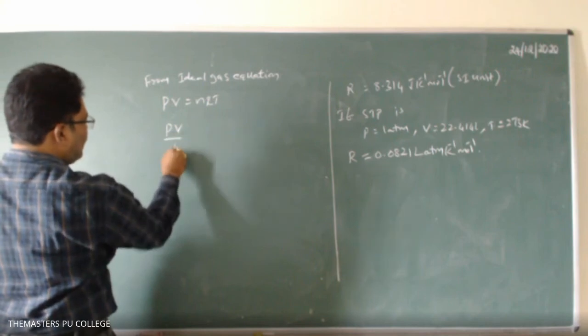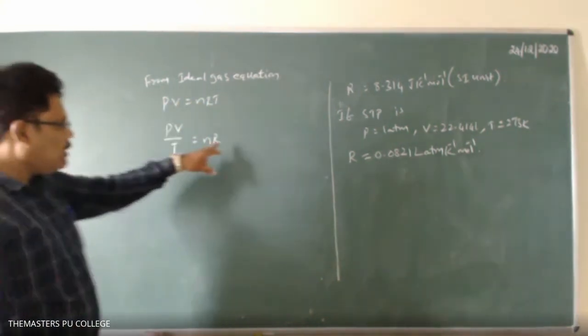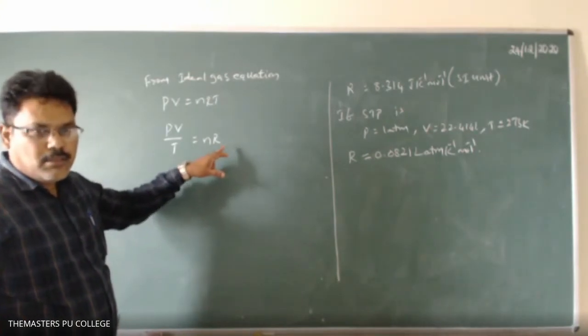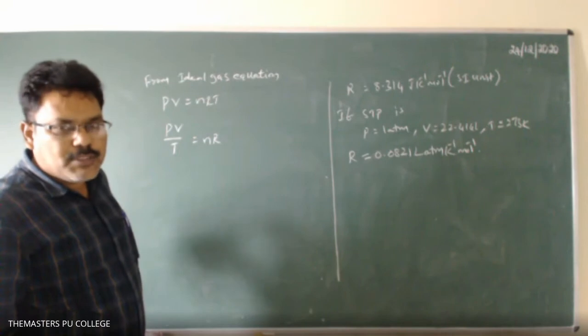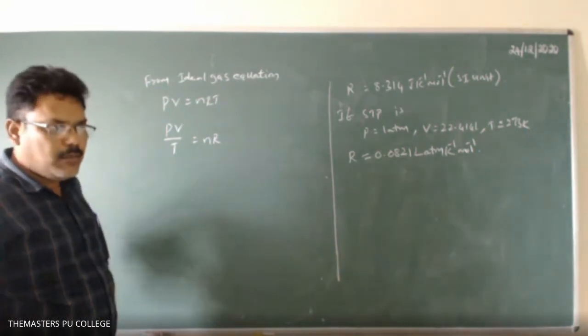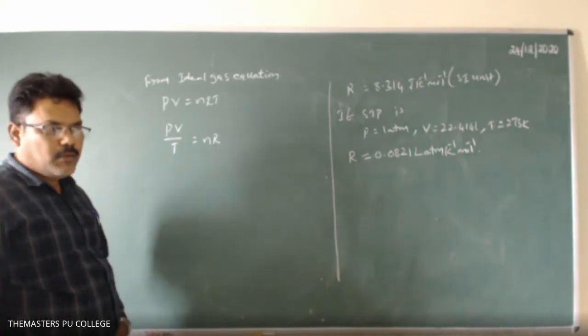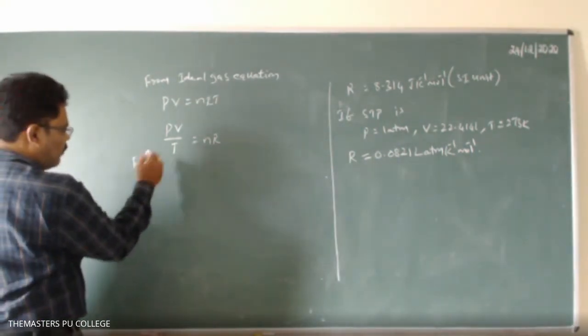PV by T equal to nR. Here R is always constant, but n, if you take a fixed amount of gas, that means the number of moles of gas is fixed, is also constant.